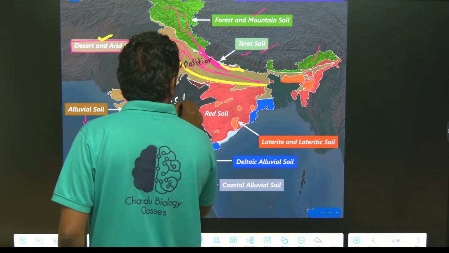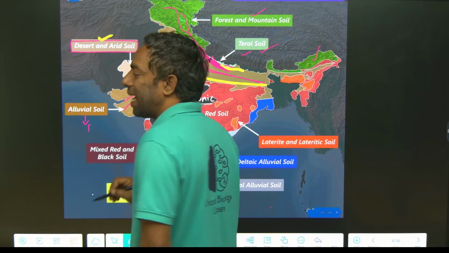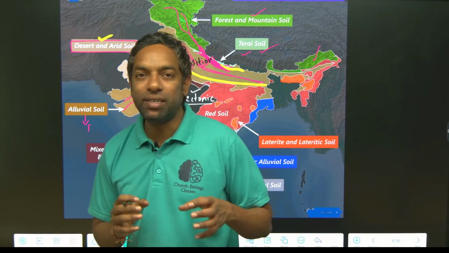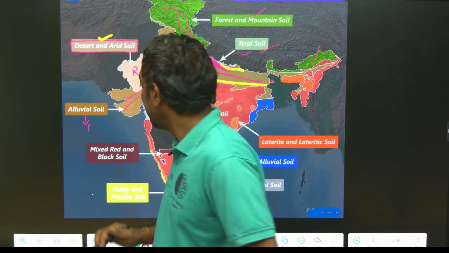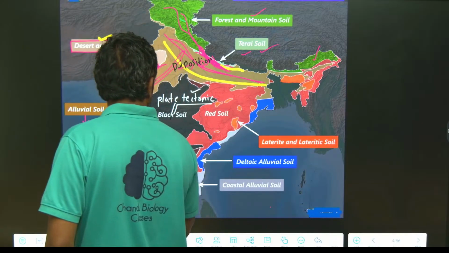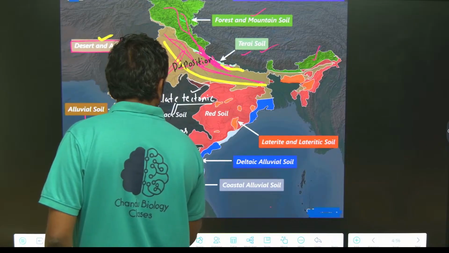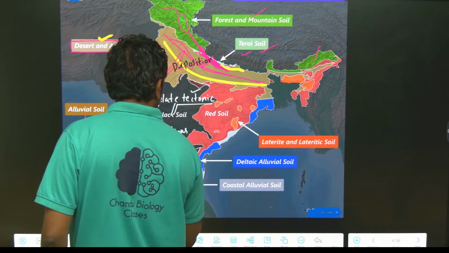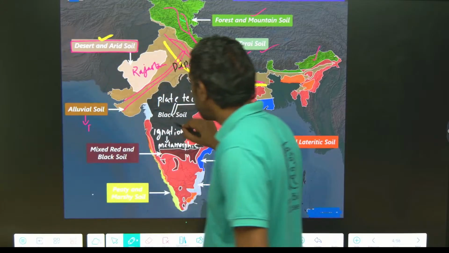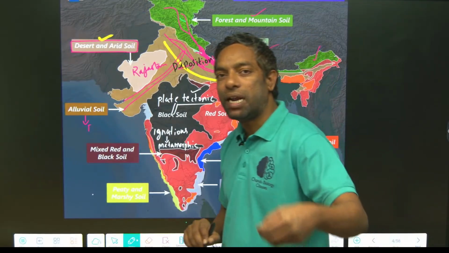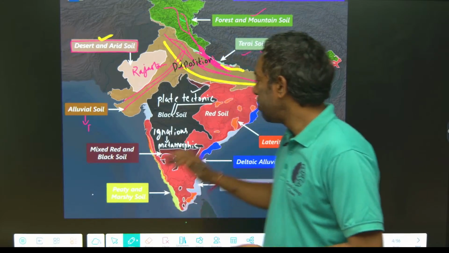Plate tectonic activity creates lava which enters the earth surface, that is igneous rock. Igneous rock turns into metamorphic rock, and that metamorphic rock further turns into black soil, guys. This is about black soil.